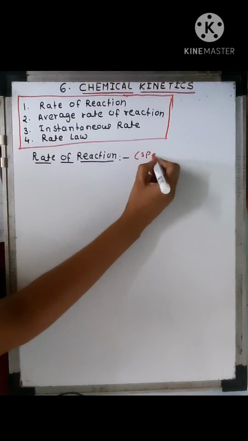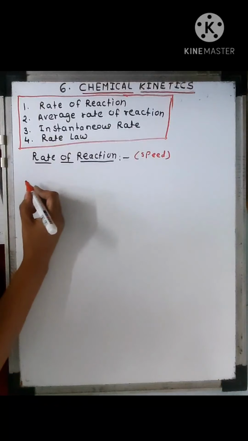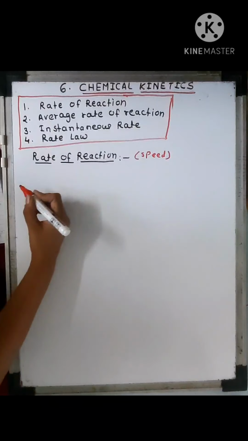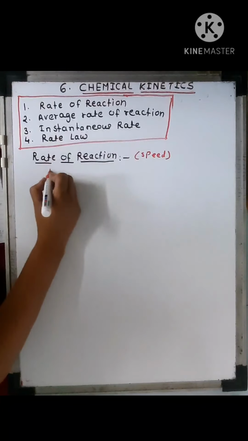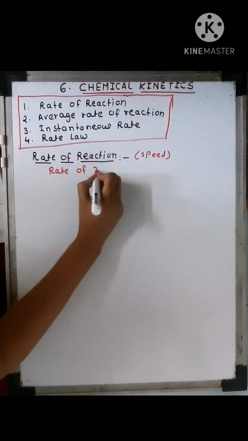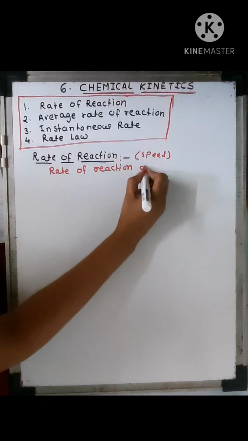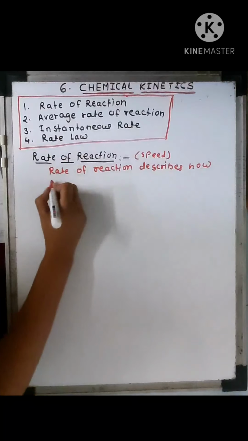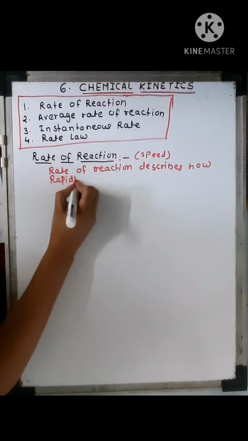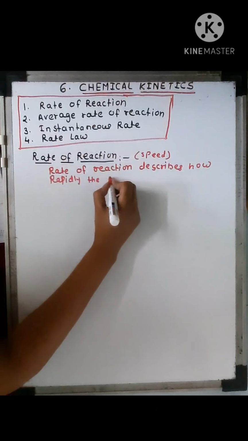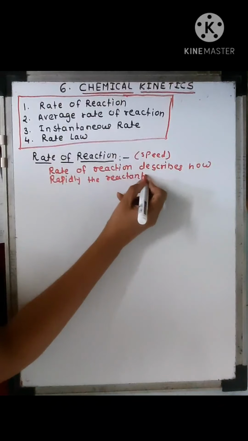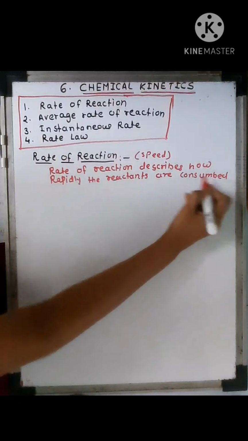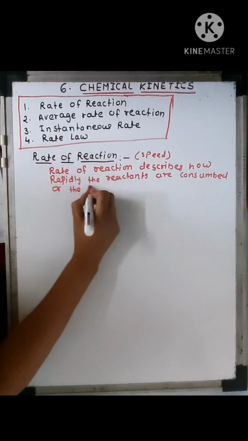The rate of reaction describes how rapidly the reactants are consumed or the products are formed.